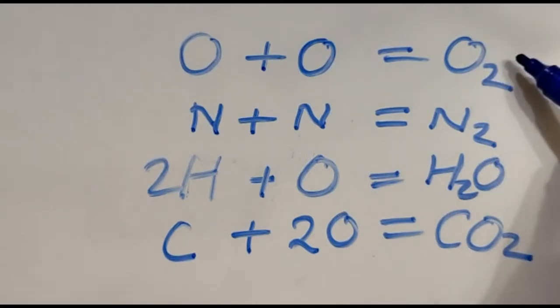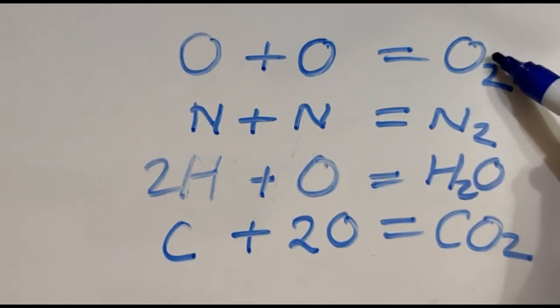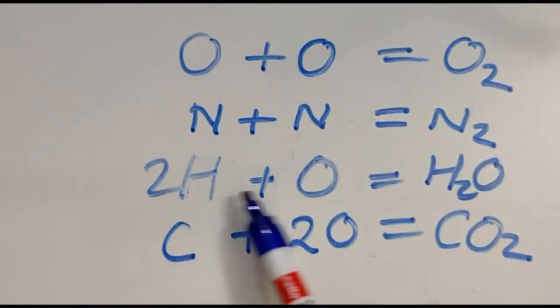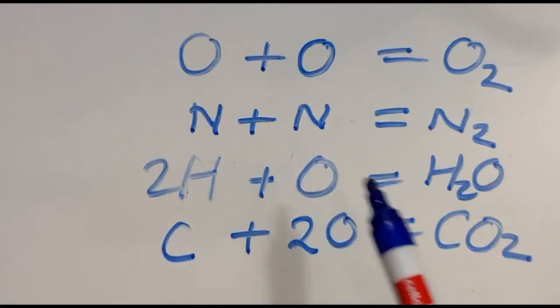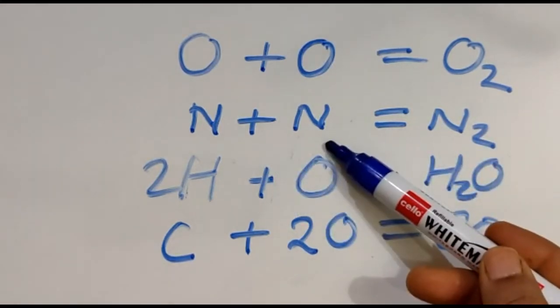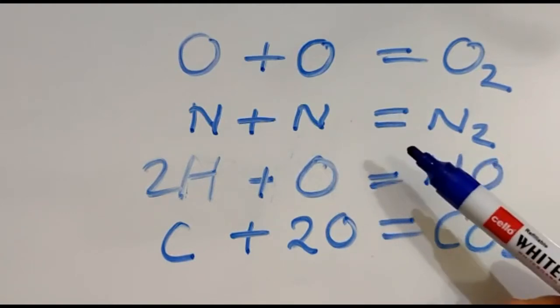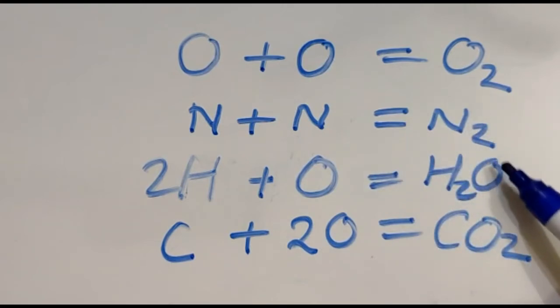So from here we can say molecules are generally group of atoms, and these atoms can be from same element or can be from different elements. Clear? And in this group these atoms are chemically combined with each other, okay, they are tightly held together by attractive forces and they form a molecule.